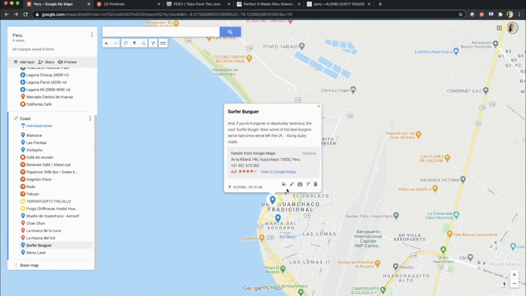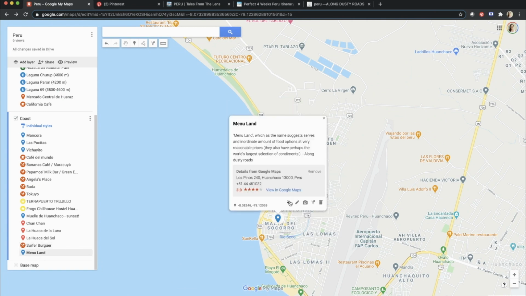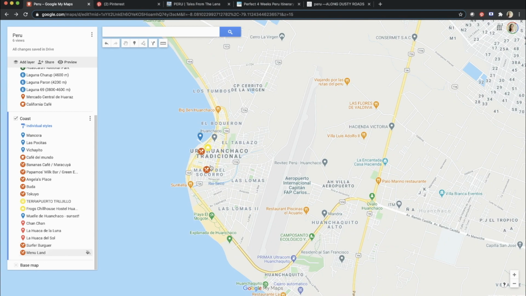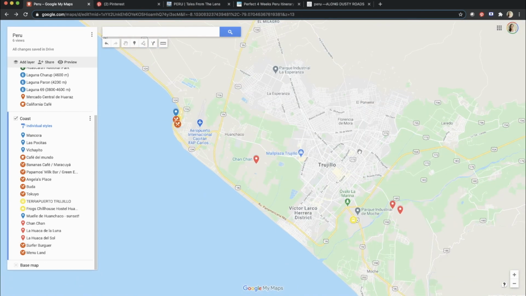Surfer Burger is a restaurant, so I'll use this orange and the restaurant sign, and Menuland is the same. After creating many maps, I started to simplify my system and define my own colors. Of course, you don't have to use my colors, just find something that will be obvious for you.